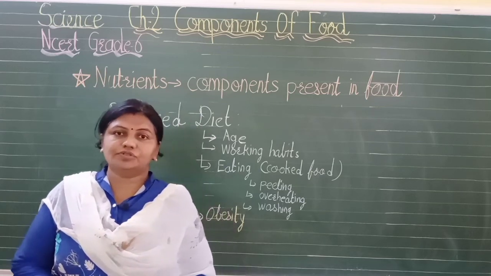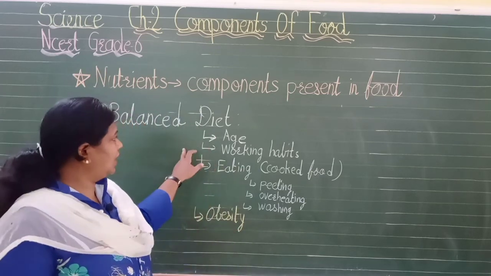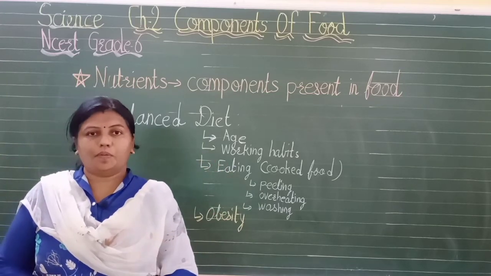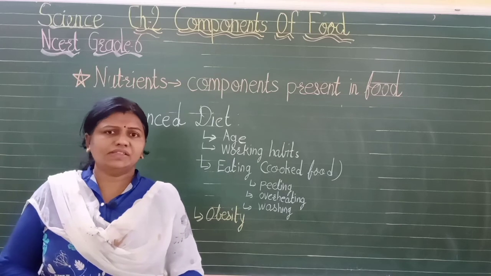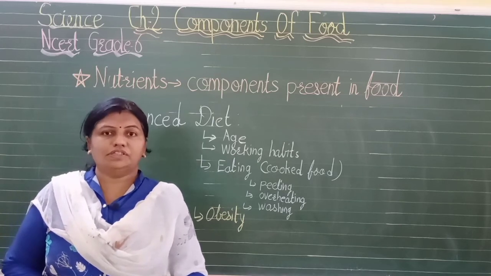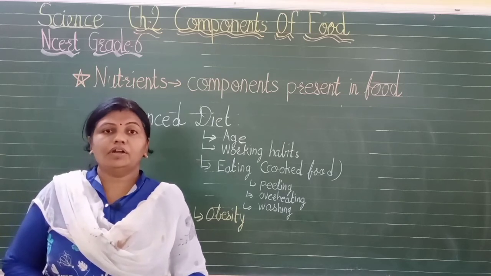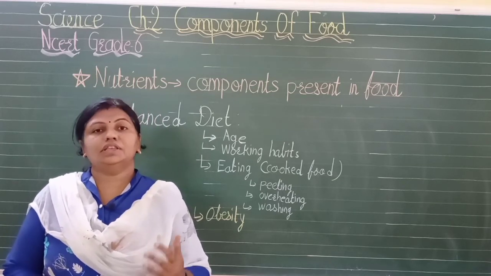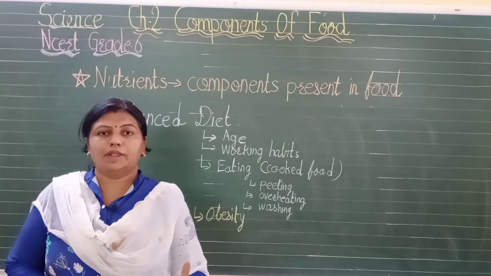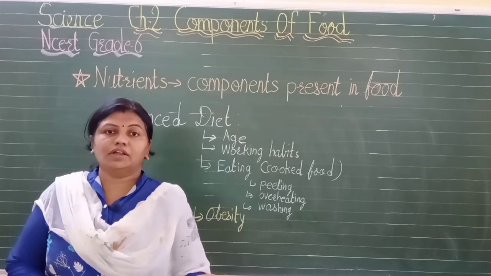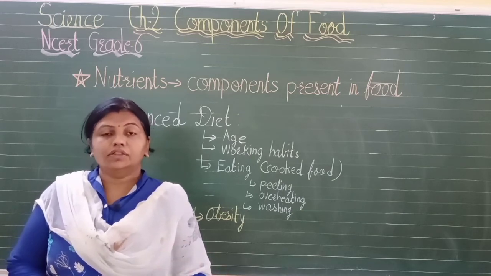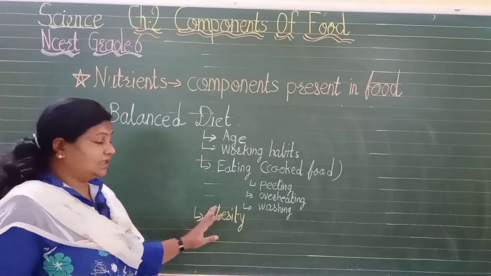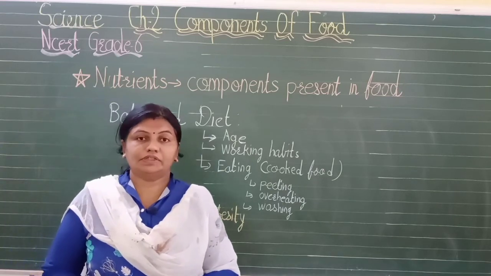So a balanced diet should be taken according to the age and working habits, and food should be cooked properly. Okay, it is not necessary to cook all the vegetables. Cucumber and carrot you can eat raw also, but grains and cereals should be cooked properly. Even potatoes, if taken in the raw way, are harmful. Clear?